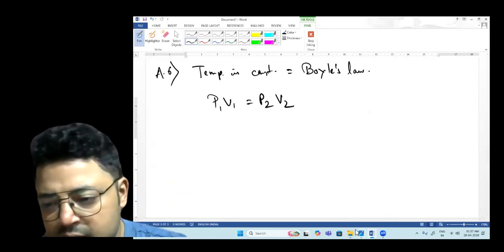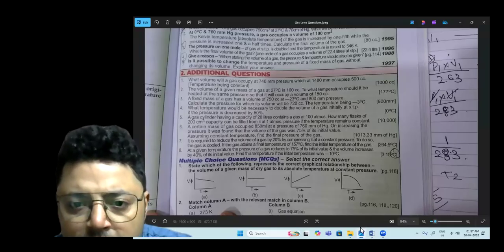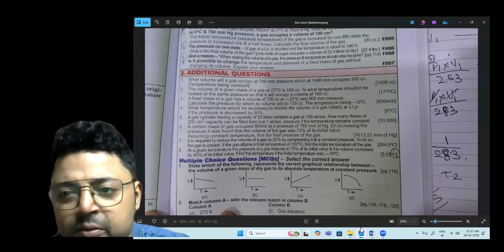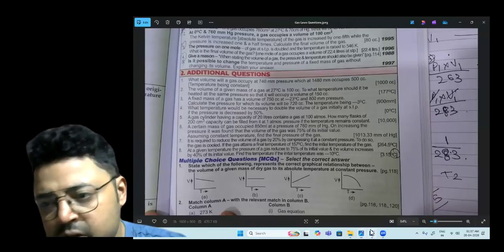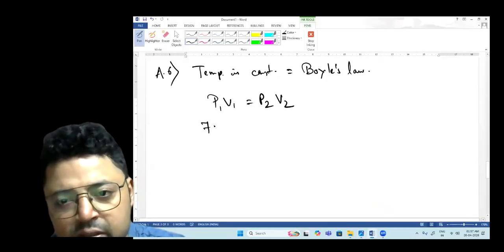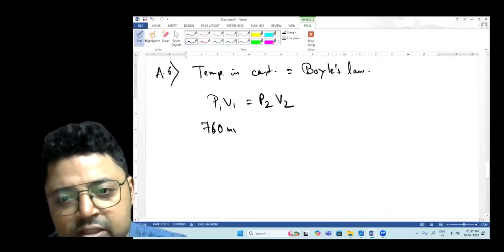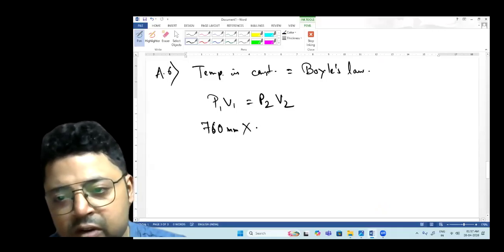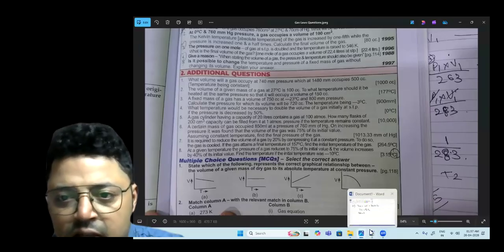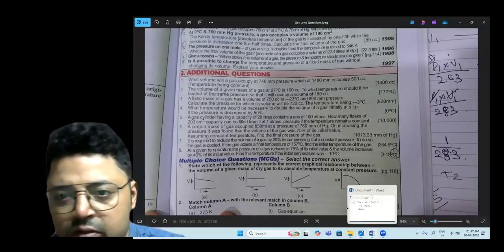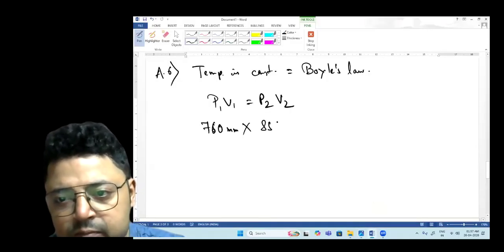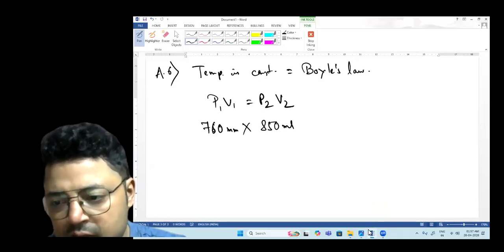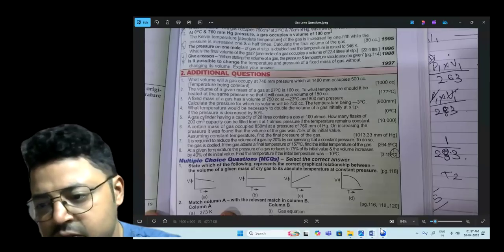Now, what was P1? P1 is 760 millimeter of mercury. And what is V1? I think it was 850. It has given me 850, so it will be 850 ml. Change your units. Okay, no issues.